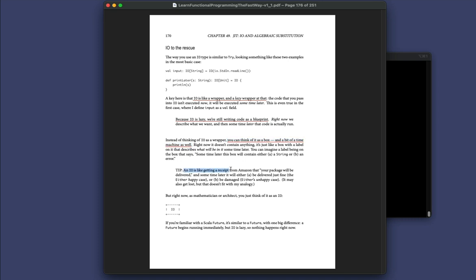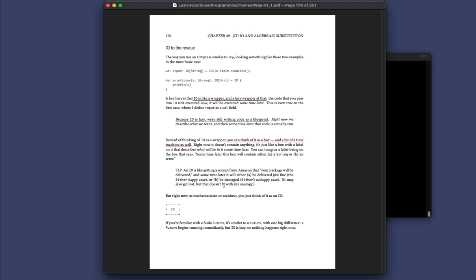And I note here an IO is like getting a receipt from Amazon. Yes, your package will be delivered. And with an IO, sometime later, it will be delivered. And if it's delivered just fine, we know that right now is Either's happy case, or the right value. But if it's not delivered fine, if it's damaged, that's going to be Either's unhappy case, or the left value. Unfortunately, if the package gets lost, that doesn't fit in well with my analogy, but in these first 2 cases, we're in good shape.